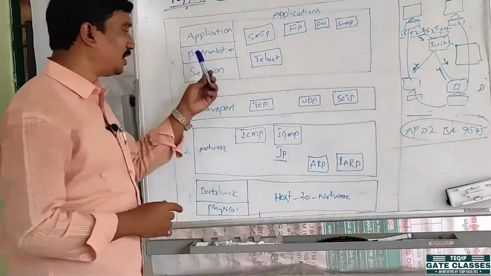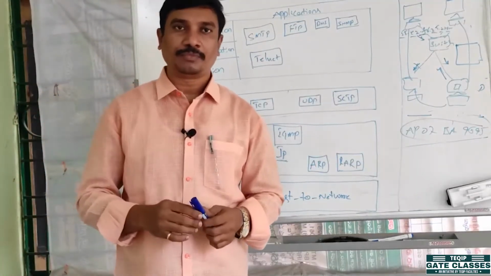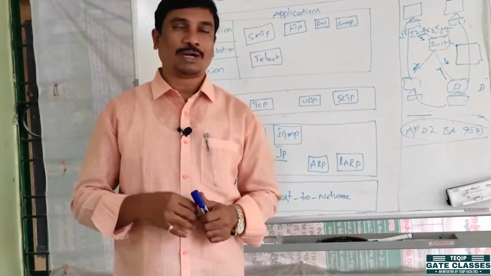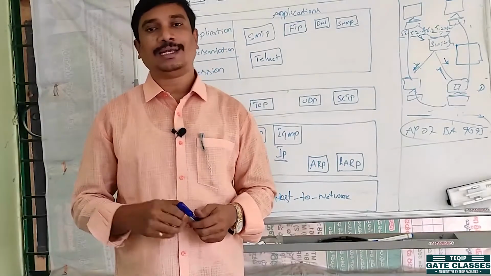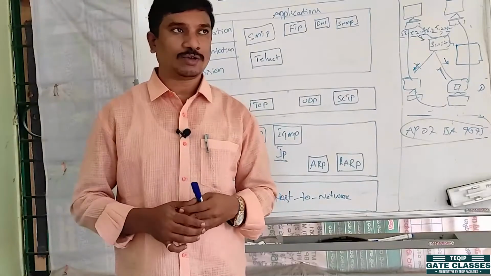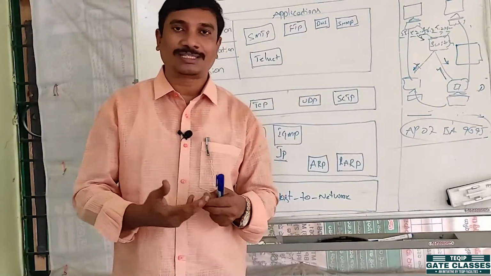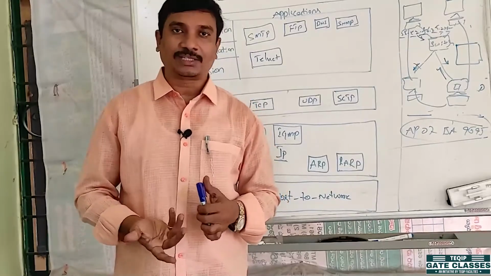What is the presentation layer responsible for? The encryption and decryption. Whatever we type in a message can be converted into another format. We actually enter a plain text message, and that plain text is converted into a scrambled message or ciphertext.